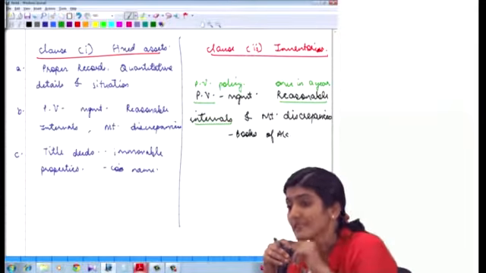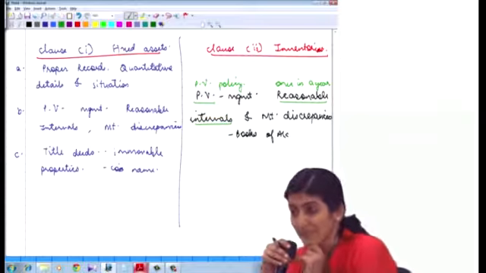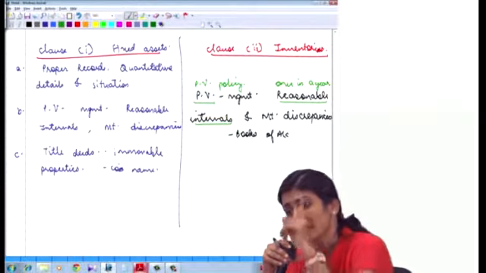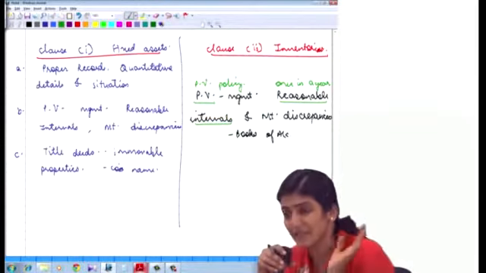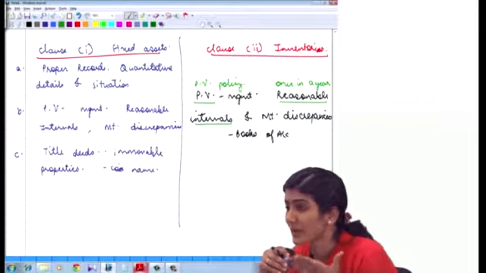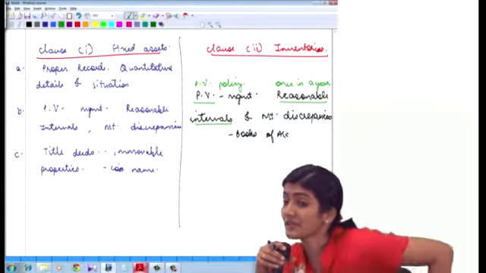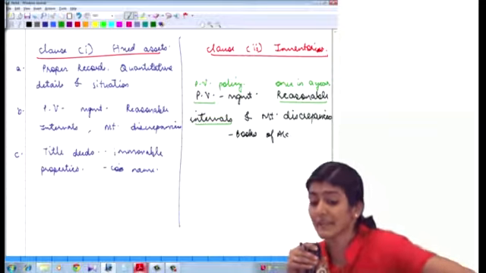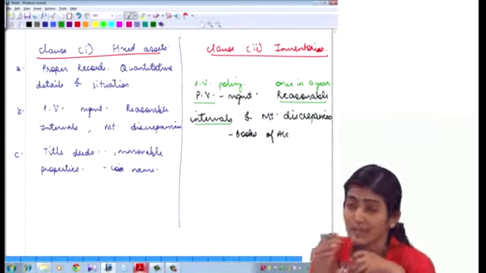B category inventory, say once a month, so that's going to be 12 times in a year. And C category inventory once in a year, so that's going to be 1 time in a year. So what you need to inquire is whether physical verification of inventories is being conducted by the management at reasonable intervals.